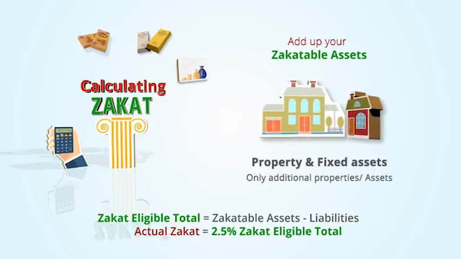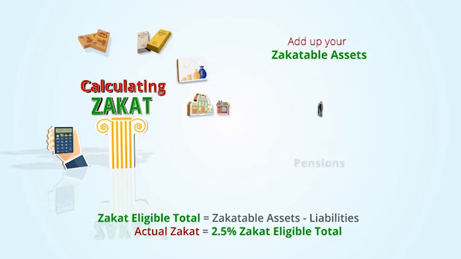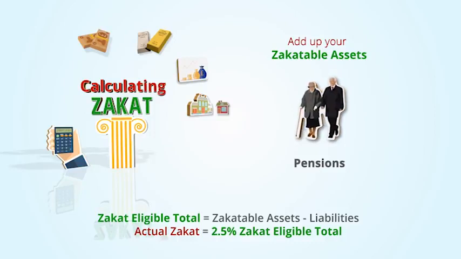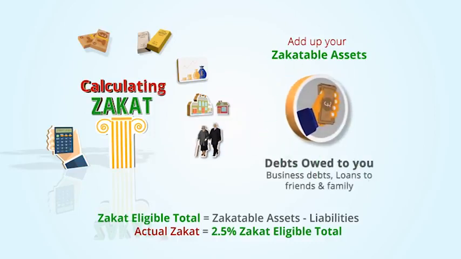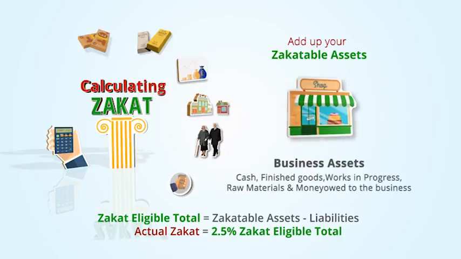Property and fixed assets, not including the house in which you live. Only additional properties and assets which are intended for resale or from which rental income is received. Pensions after the age of retirement. Debts owed to you, whether they be business debts or personal loans to family and friends. This does not include outstanding wages, dowry or inheritance. Business assets, including cash, finished goods, works in progress, raw materials and money that is owed to the business.